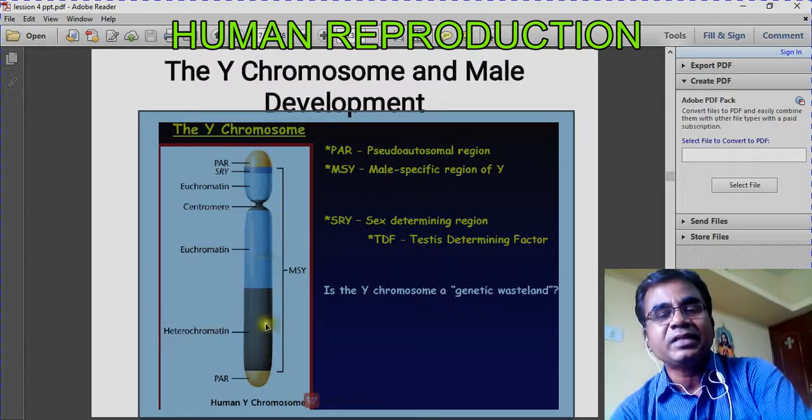That male specific region is divided into two regions, euchromatin and heterochromatin, and in the euchromatin there is a specific region, the SRY region. In the SRY region, the TDF, testis determining factor, is there. This factor is only responsible for maleness.